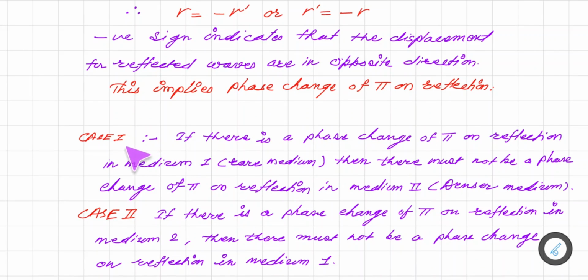So we are considering that there is a phase change of pi on reflection in medium 1. We already saw R is the reflection coefficient in air medium and R dash is the reflection coefficient in denser medium.